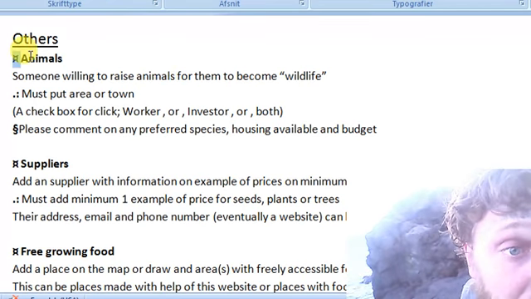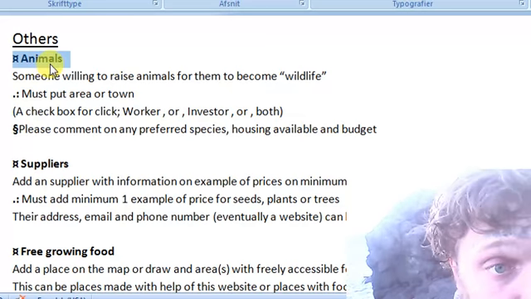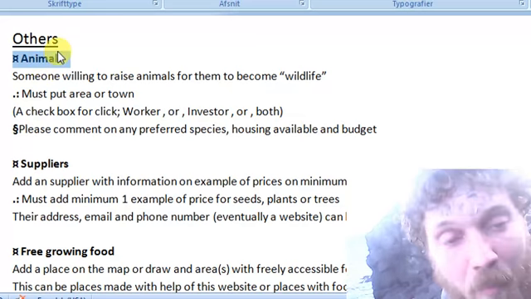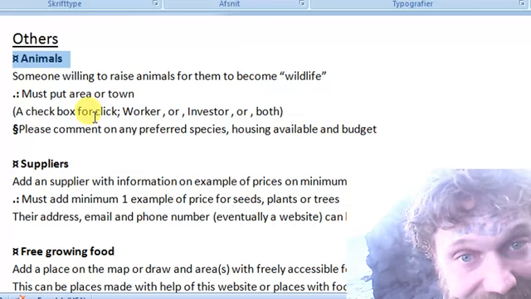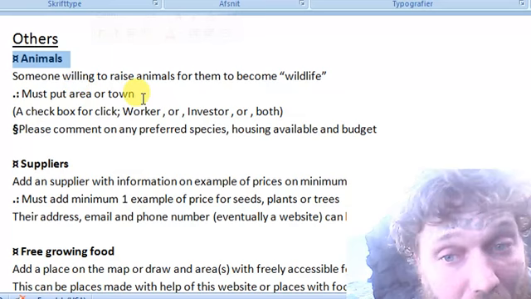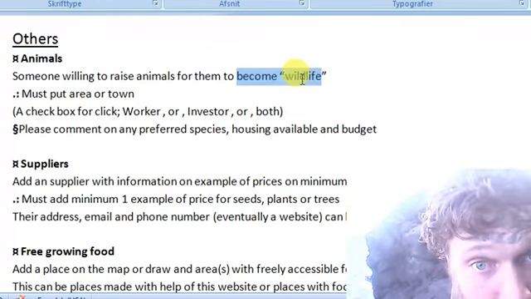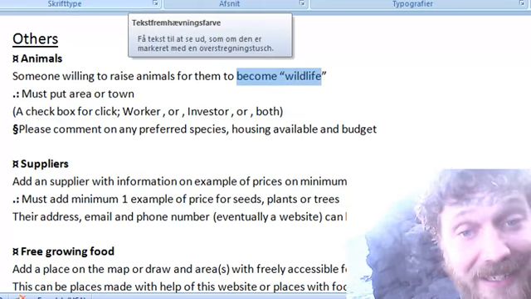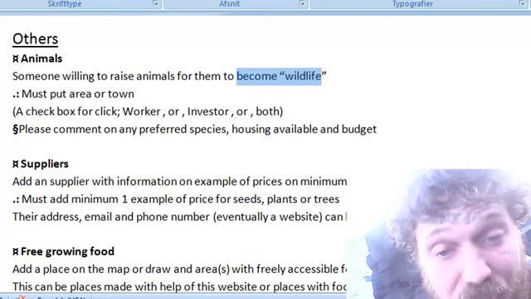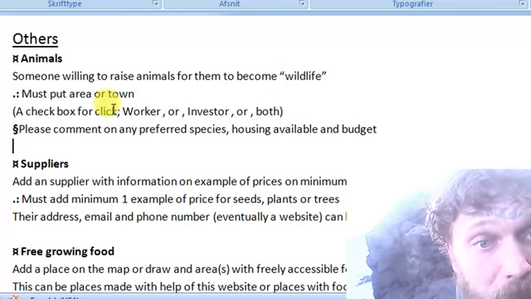Anyways, people in general with animals. We should have some more specific details in this category. I haven't thought it all out, but I go with becoming wildlife, because that's the basic idea of it: that we will raise animals which can be put free in the environment.